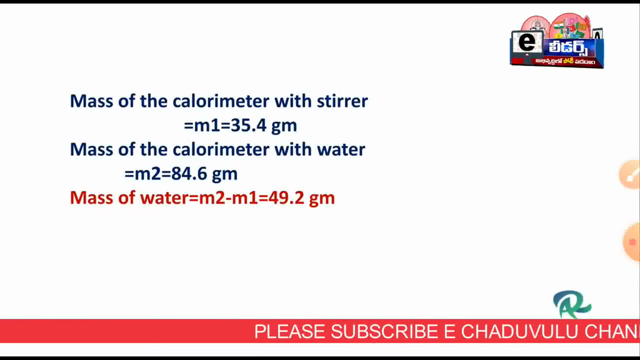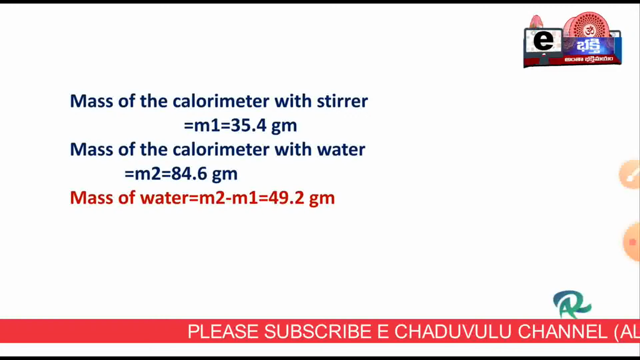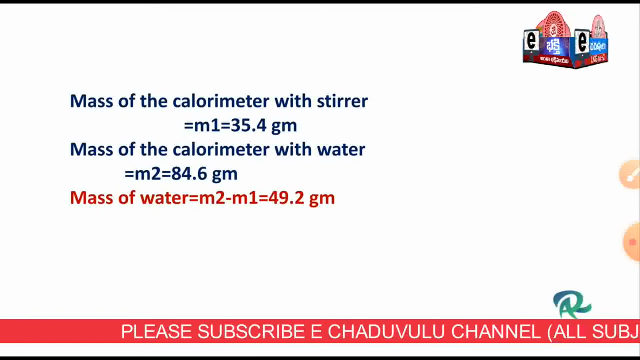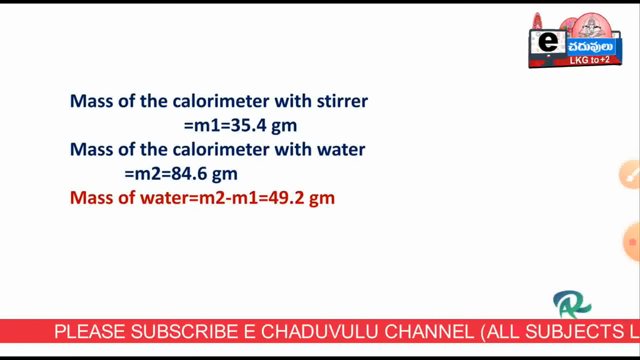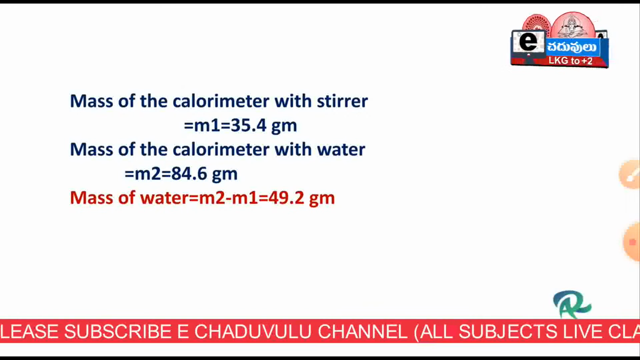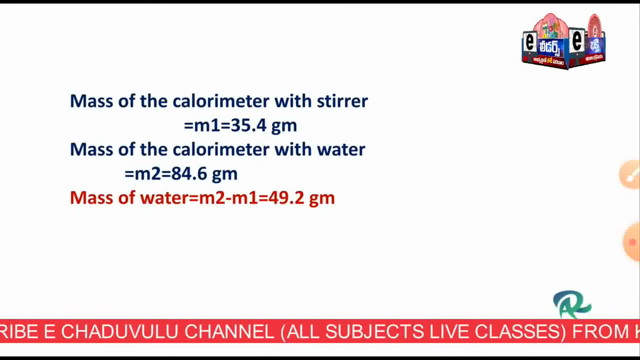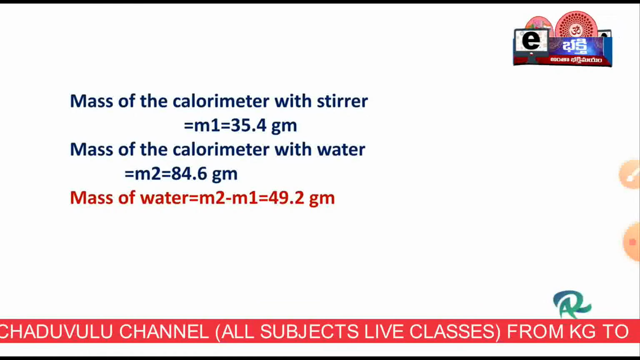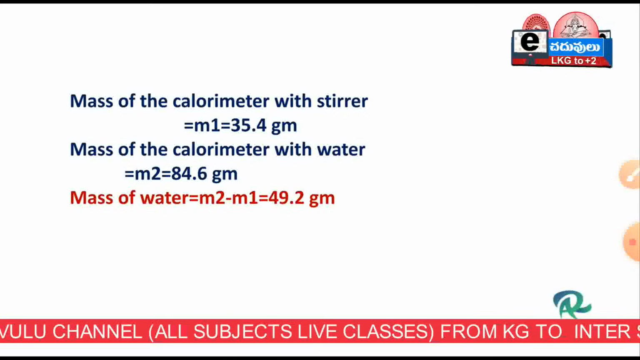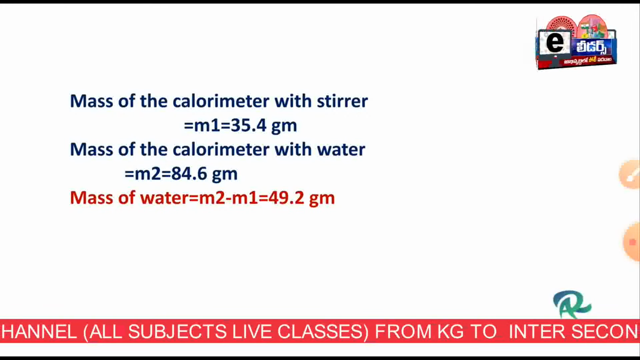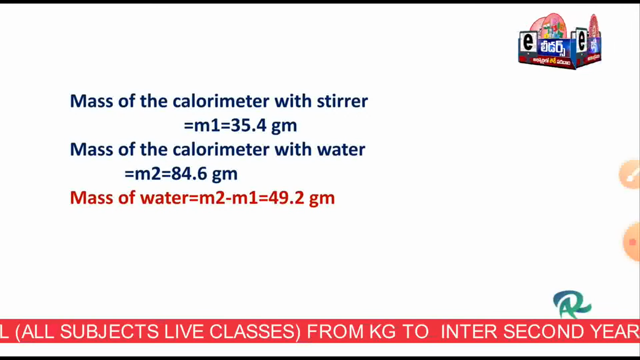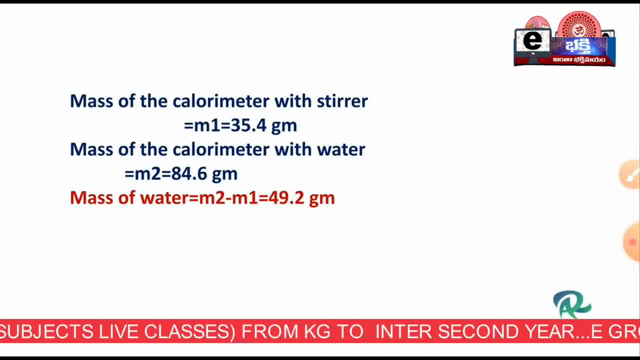Now I am measuring the mass of water. Mass of the empty calorimeter with the stirrer is 35.4 grams and mass of the calorimeter with the water is 84.6 grams. If I want to know the mass of the water, M2 minus M1, that is 49.2 grams. That means I measured the mass of the calorimeter, and the mass of the calorimeter with water.